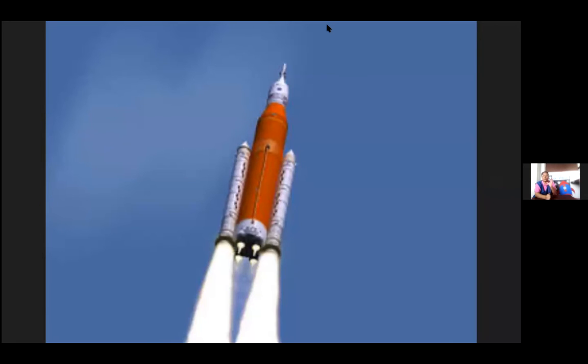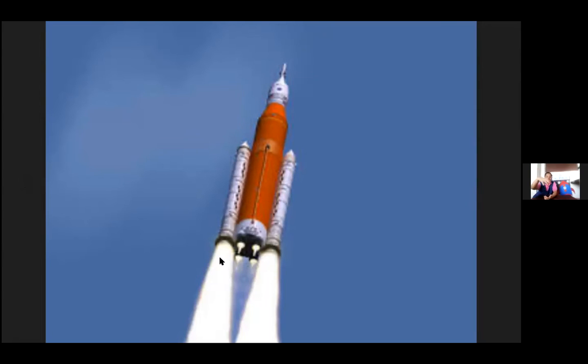When this liquid and the oxygen come together, a fire is produced, and you can see the hot gas coming out of the rocket.